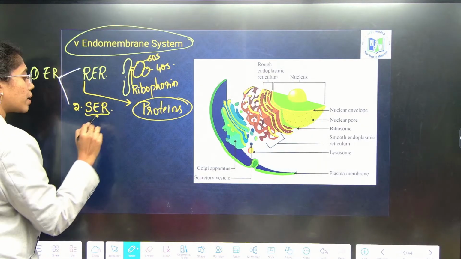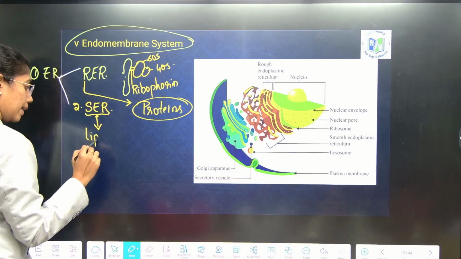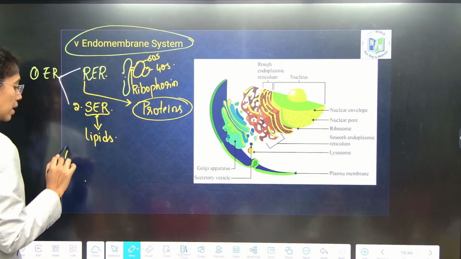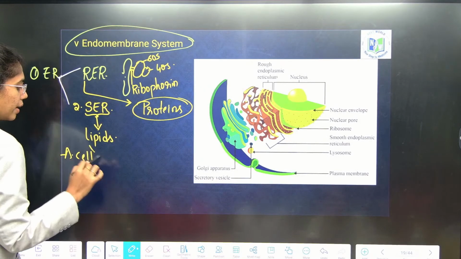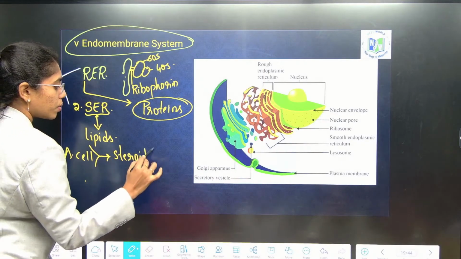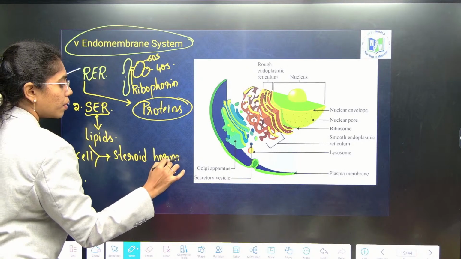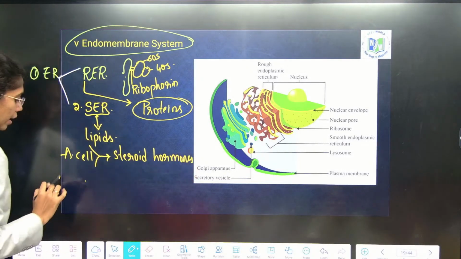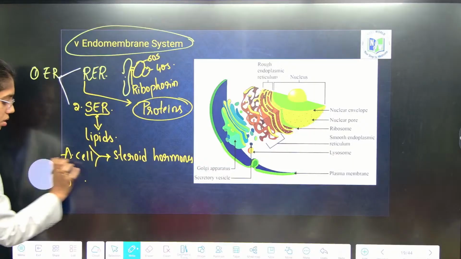Smooth endoplasmic reticulum will be synthesizing lipids, not just lipids. If it is an animal cell, they will also synthesize steroid hormones. They will help in detoxification of drugs.